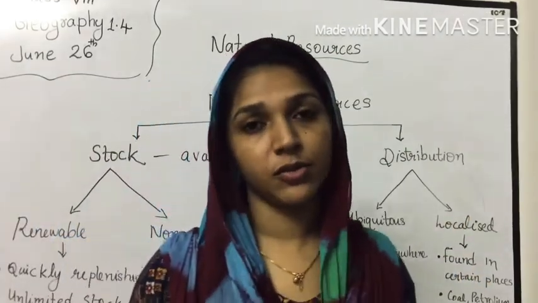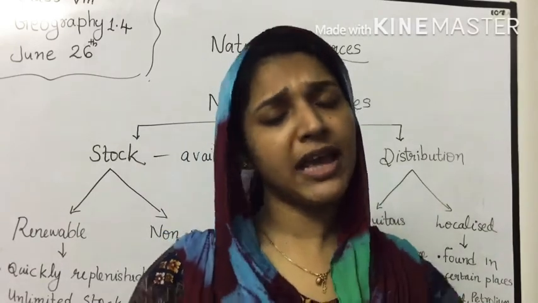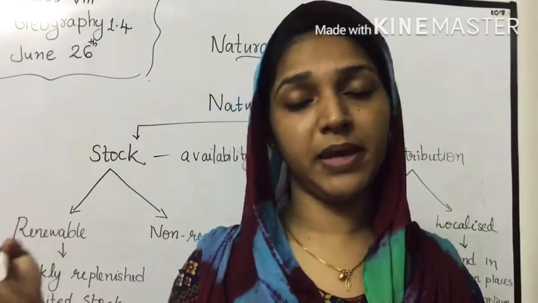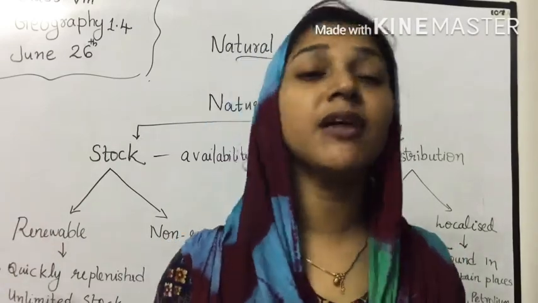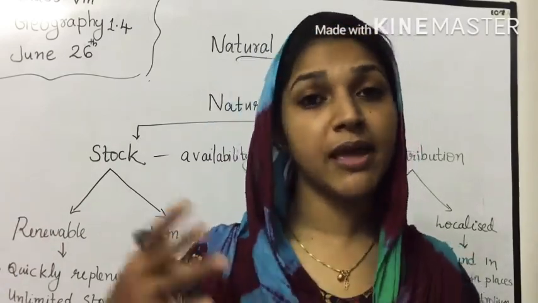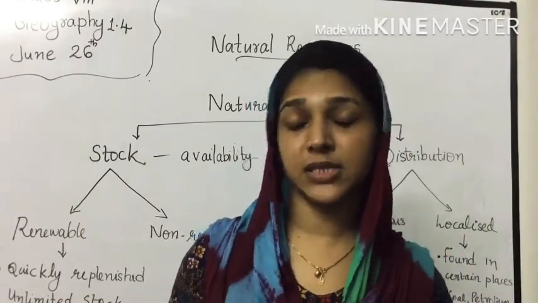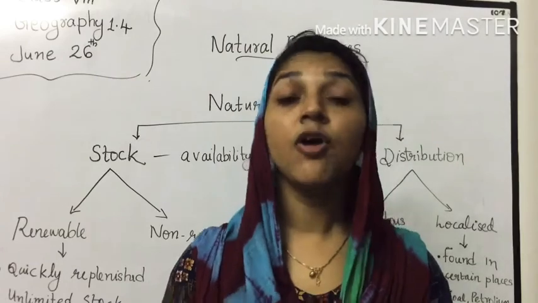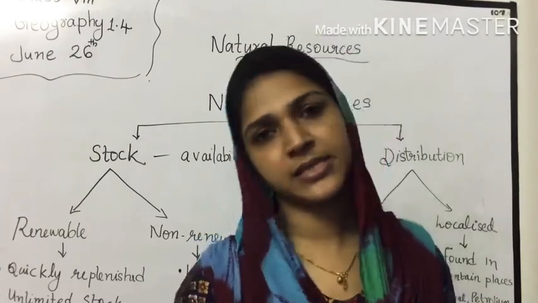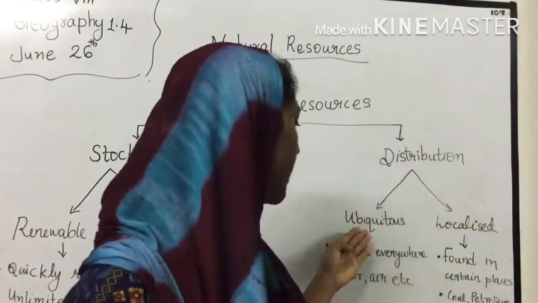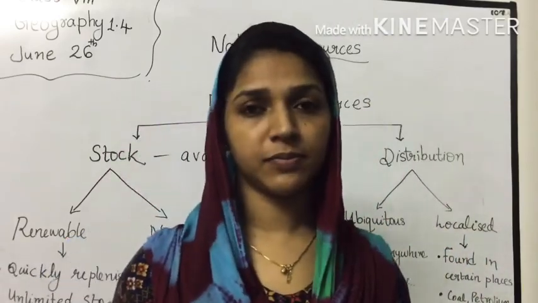Ubiquitous resources are the resources which we can find everywhere, wherever it be. It may be in India or in Britain or in America, we can see these resources everywhere. Which are they? Resources like water, air, forest, soil, etc. So these resources are called ubiquitous resources.